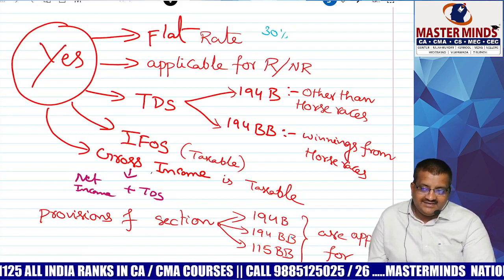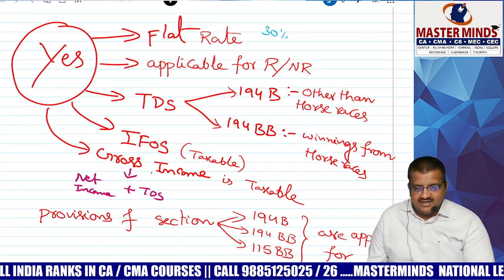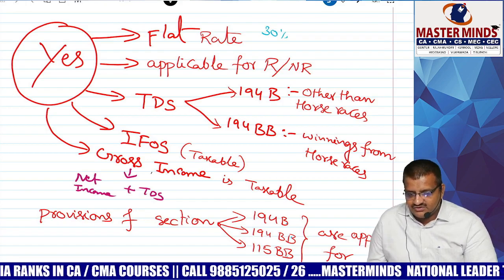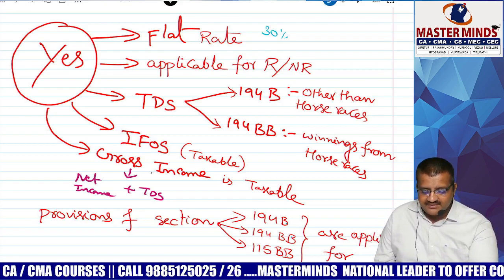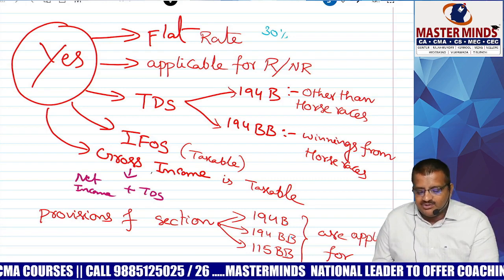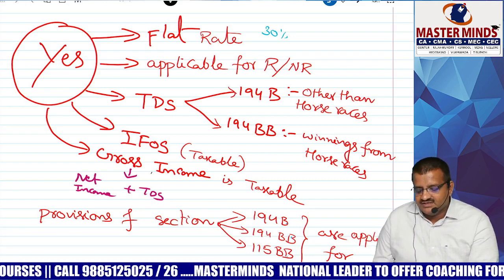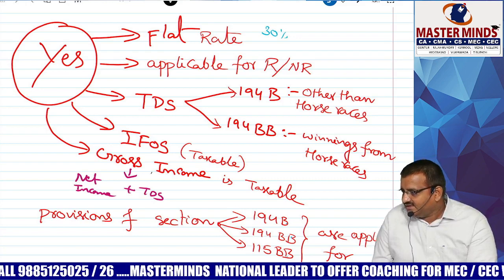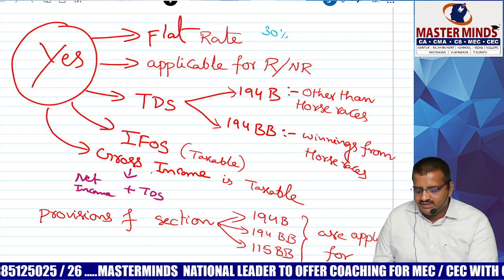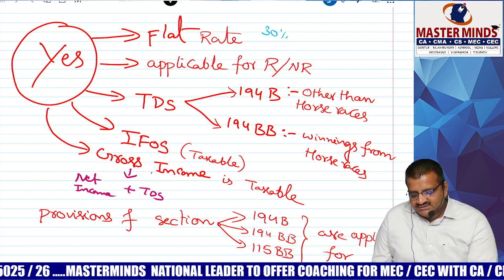Applicable to resident as well as non-resident. Unless otherwise provided, such provisions are not applicable to non-residents. But I am telling you, these provisions are applicable to non-residents also. Yes. And TDS applicable or not? Yes, 194B, 194BB. Taxable under which head?